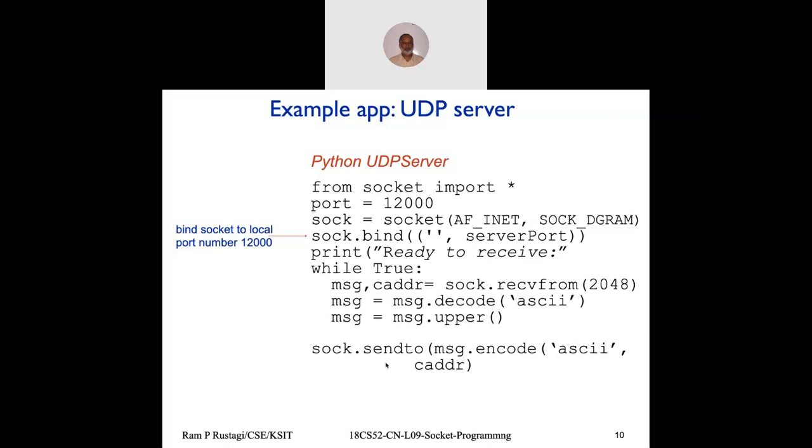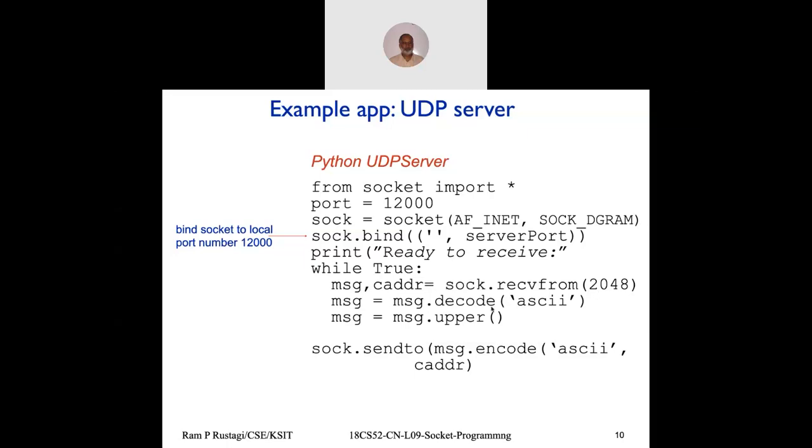Now a server runs in a while loop. It's message, client address, receive from. If I'm receiving data for 2048 bytes, but the client sends, let's say, 3000 bytes, the UDP protocol delivers the full 3000 bytes, but because I gave only a 2048 buffer, I'd only read 2048 and the remaining would be discarded, not delivered again. So it is the reader's responsibility to make sure it provides a sufficient buffer. Now a message can be anything long, so don't specify more than 65,000. The maximum length could be 65K. So specify that and receive the data.